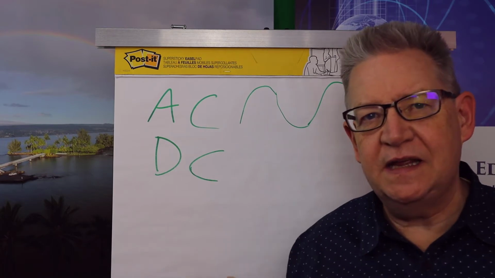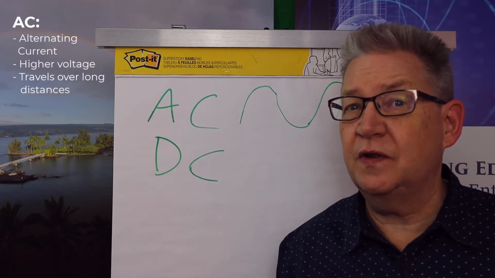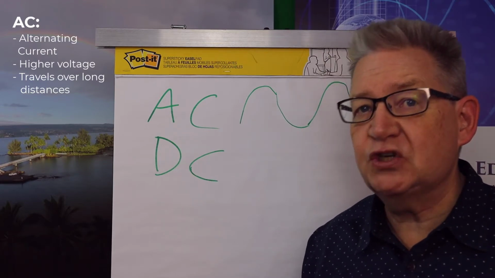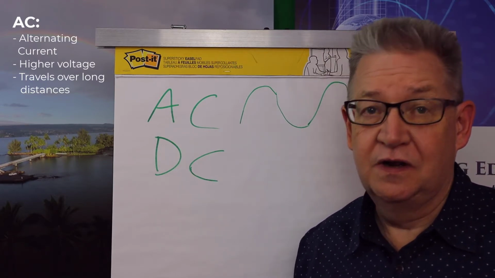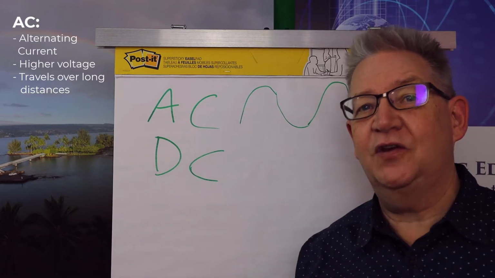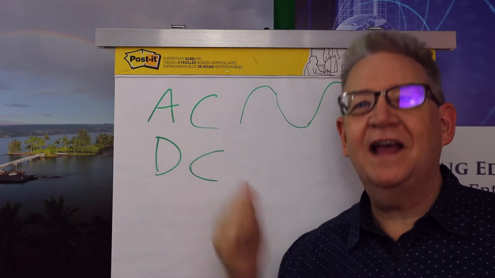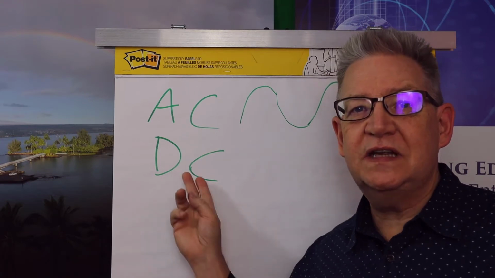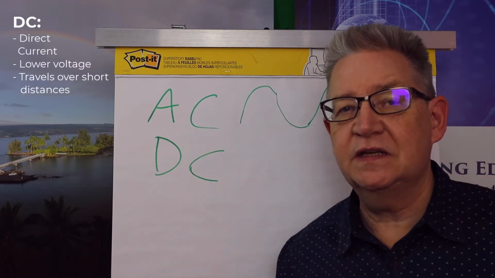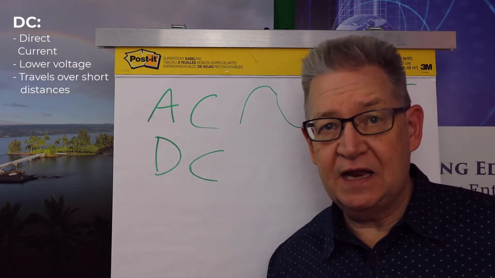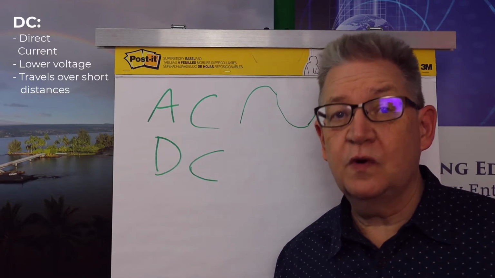So AC is generally associated with much higher voltage, and it travels a much longer distance. So if there's one thing that you could point to and say, Edison got it wrong, Edison bet on DC. So DC generally is something that only travels a short distance, and we use it for lower voltage.